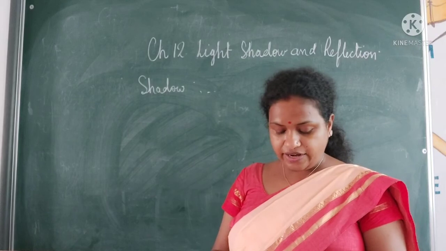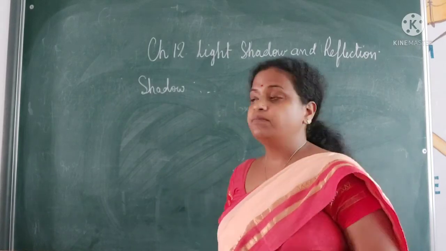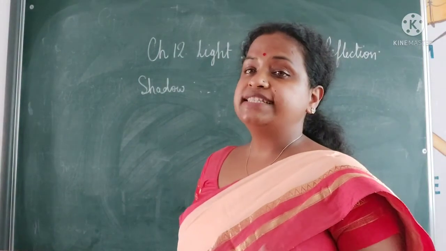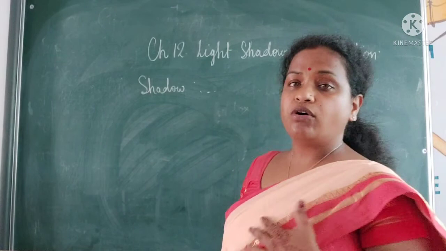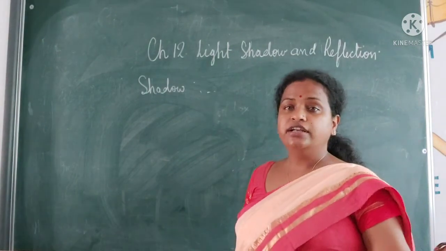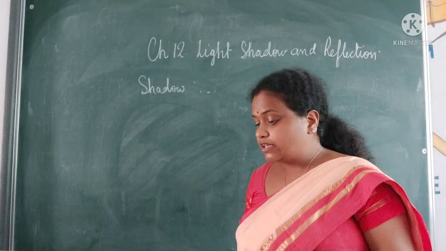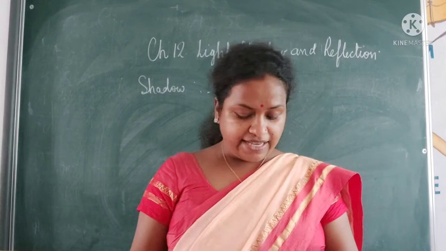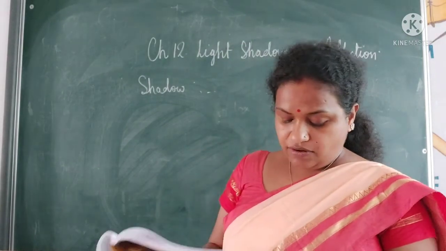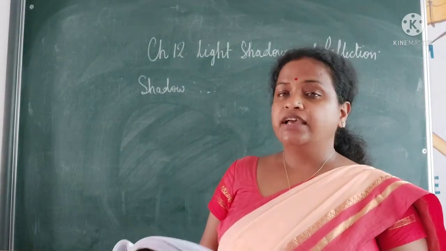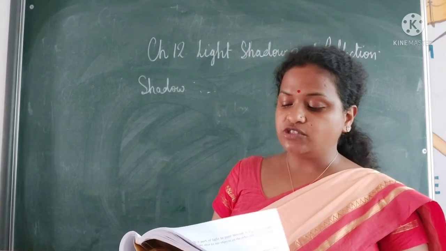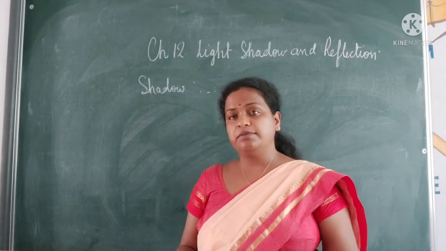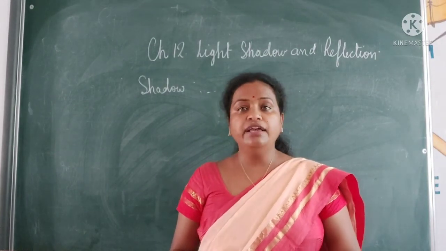A shadow is formed when the rays of light are obstructed by an opaque object. Suppose you are moving towards the sun. You will be standing as an opaque object. The light falls on you, and on the backside portion there will be no light, so you will see a dark image formed. It is a dark patch formed behind the object, on the opposite side of the source of light. An opaque object casts a dark shadow, while a translucent object casts a faint shadow.